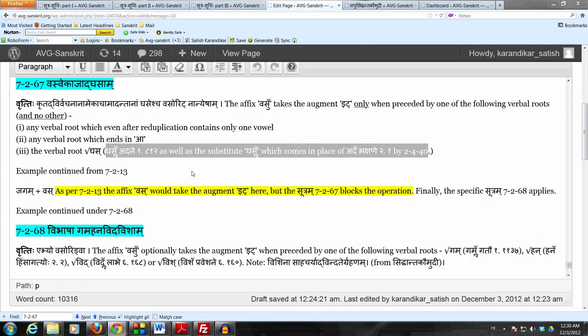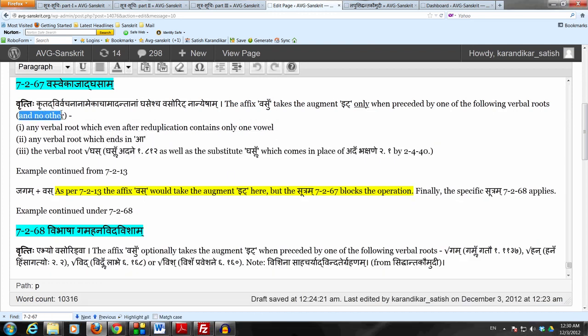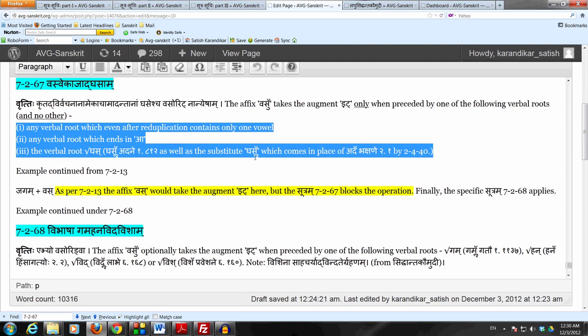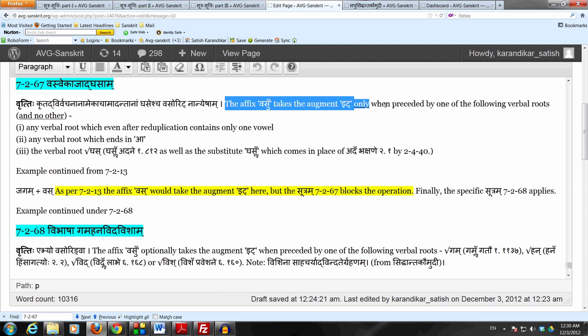Following any other verbal root, though, the affix vasu does not take the augment it. So right now what do we have? We have gamlr gatau. Now after doing dvirvachanam, we have jagam. Jagam has two vowels in there, akara and the second akaraha. So that is not ekach. This verbal root does not end in akaraha. It's not the verbal root ghasl. This is not the verbal root ghas. So therefore 7.2.67 now comes and says that the affix vasu cannot take idagama in this situation, even though 7.2.13 allows it.